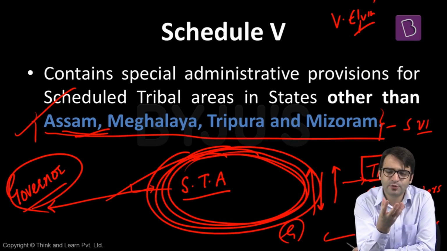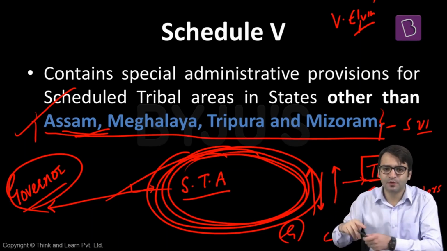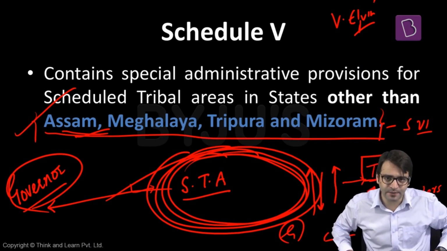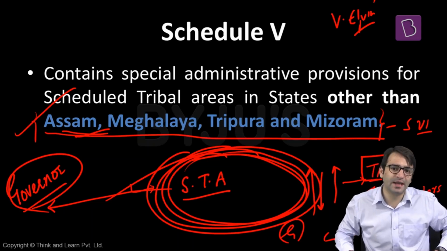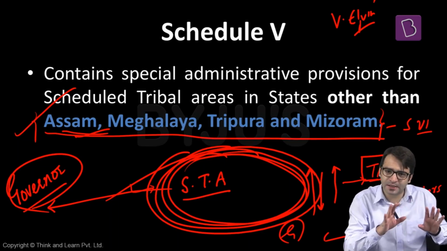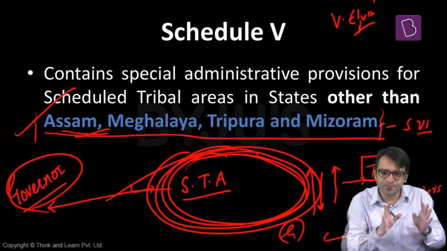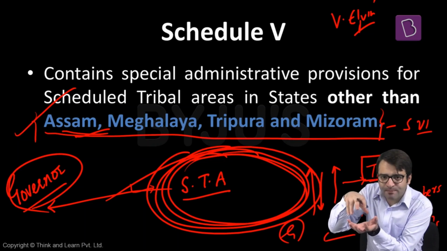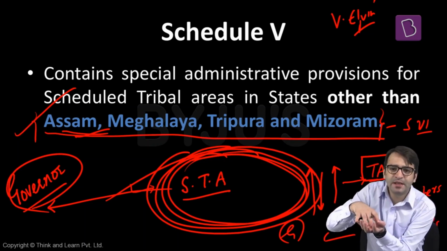What are we talking about? That there is going to be a Tribes Advisory Council. Who are the members of this Tribes Advisory Council? 3/4 of these members are the tribal MLAs. Who are these tribal MLAs? We know that in Legislative Assembly, also in Lok Sabha, there are seats reserved for ST candidates, scheduled tribes in this country. Let's say, for example, we're talking about Odisha. In Odisha, Legislative Assembly elections were conducted. There are some seats which are reserved for the scheduled tribes. So when a Tribes Advisory Council is set up, 3/4 of the members of this Tribes Advisory Council would be these tribal MLAs, and the remaining would be nominated by the governor.